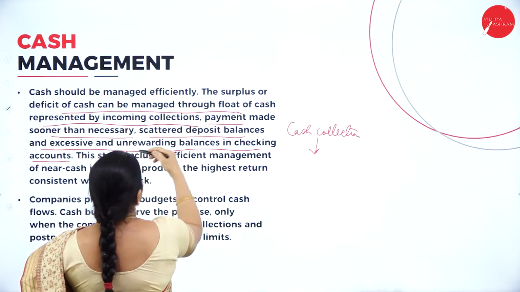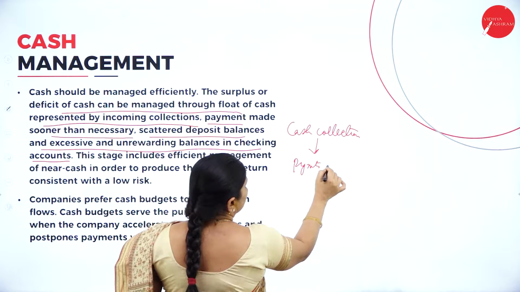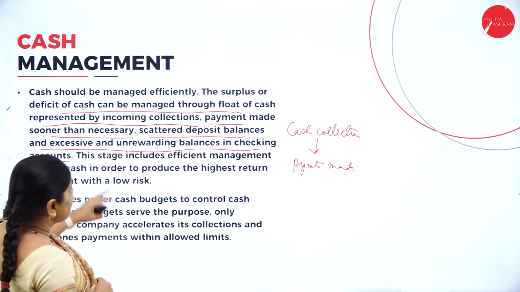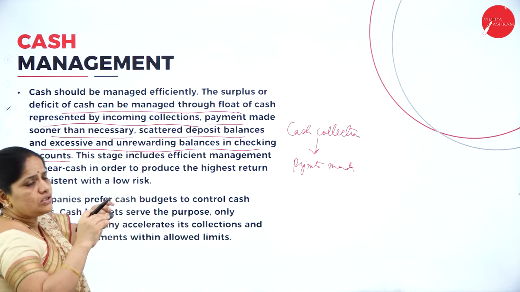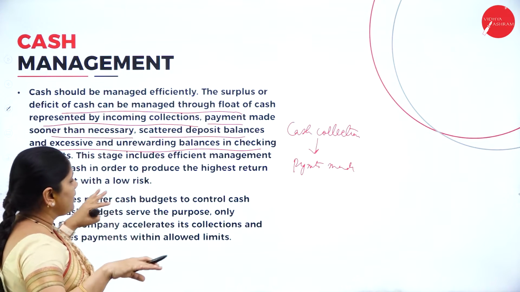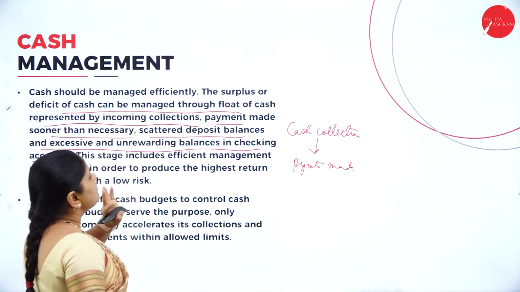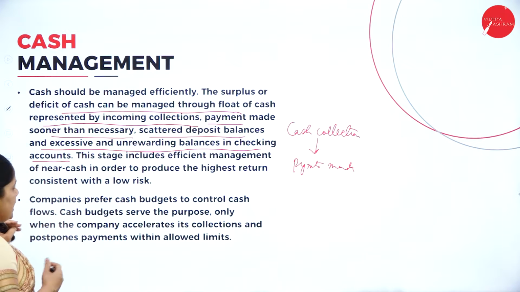Then, payment made sooner than necessary. What are the payments made before the due date? That also we have to take into consideration. Scattered deposit balances: there will be many accounts in this. We have various deposit balances, and excessive and unrewarding balances. All this will help in managing the cash.